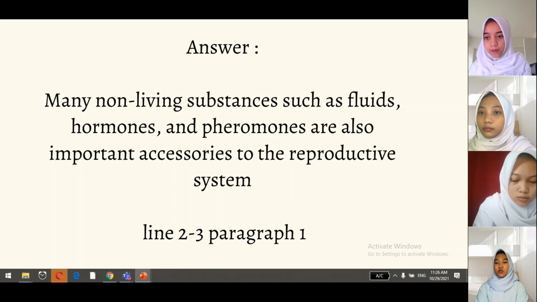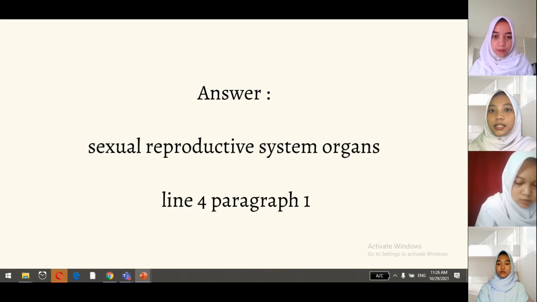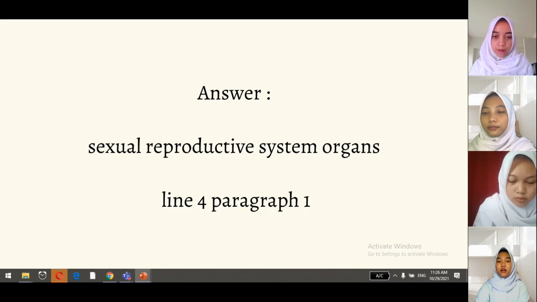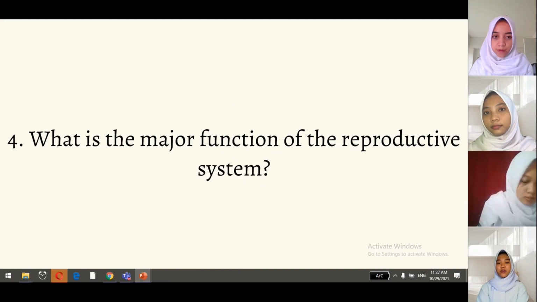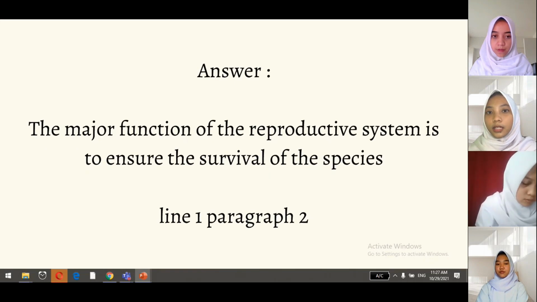The next question is, what does it refer to in the sentence in line 5, the first paragraph? The answer is sexual reproductive system organs. Sentence in line 4, first paragraph. And then, what is the major function of the reproductive system? The major function of the reproductive system is to ensure the survival of the species. Line 1, the second paragraph.